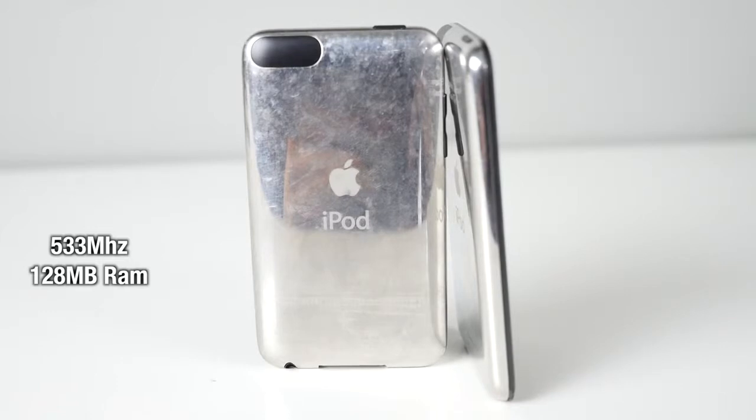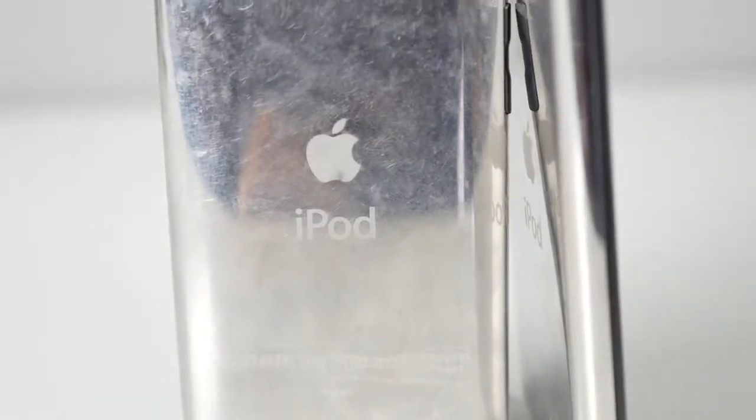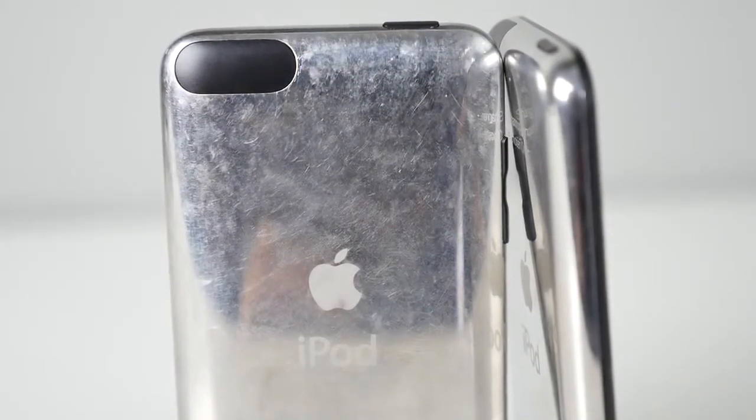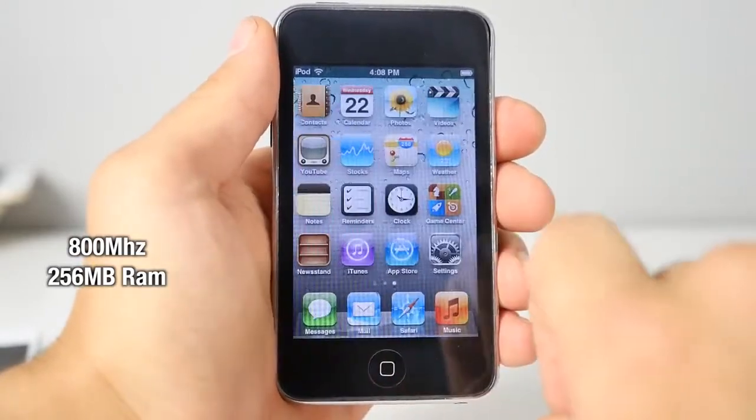Next came the second generation. It was a little bit thicker, seemed thinner because of the design, a little bit faster, had better battery life, and it included a built-in speaker. This was actually one of my favorite iPod Touches as well. It worked very well, except the mirror back was still chrome, and oh man, as you can see after years, this thing looks terrible.